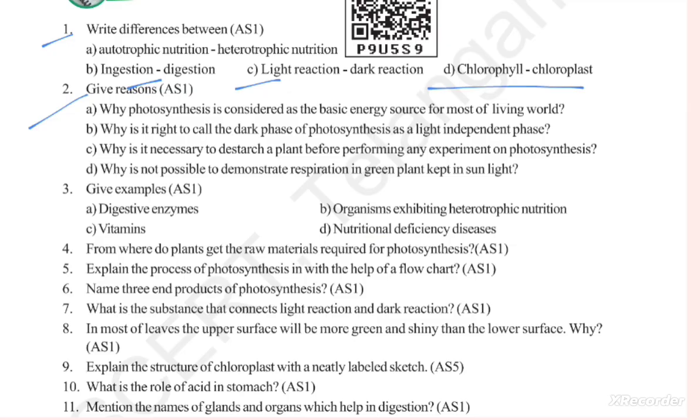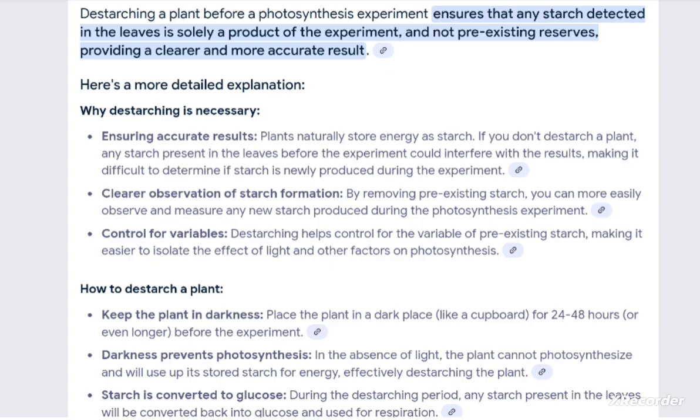And question C. Why is it necessary to destarch a plant before performing any experiment on photosynthesis? Destarching a plant before a photosynthesis experiment ensures that any starch detected in the leaves is solely a product of the experiment and not a pre-existing reserve, providing a clear and more accurate result.